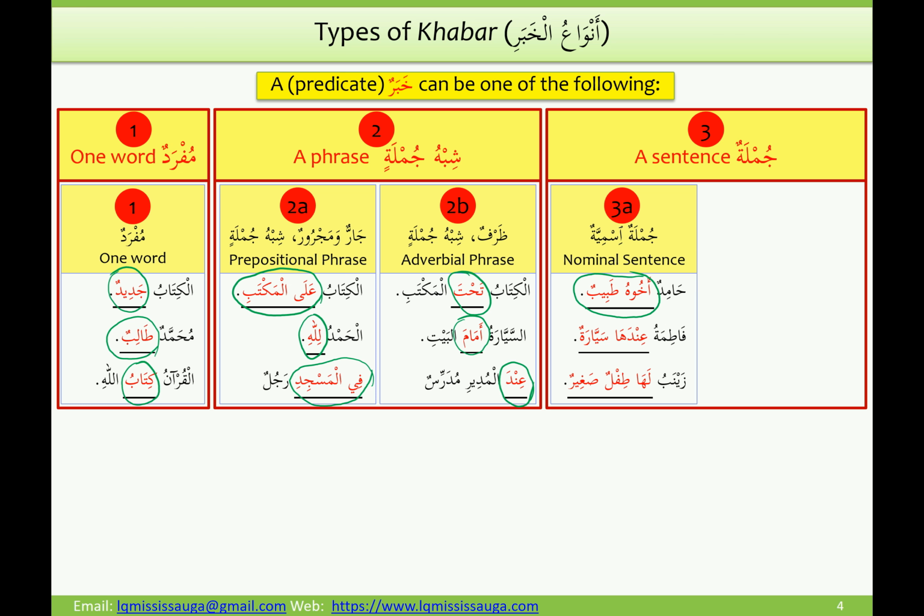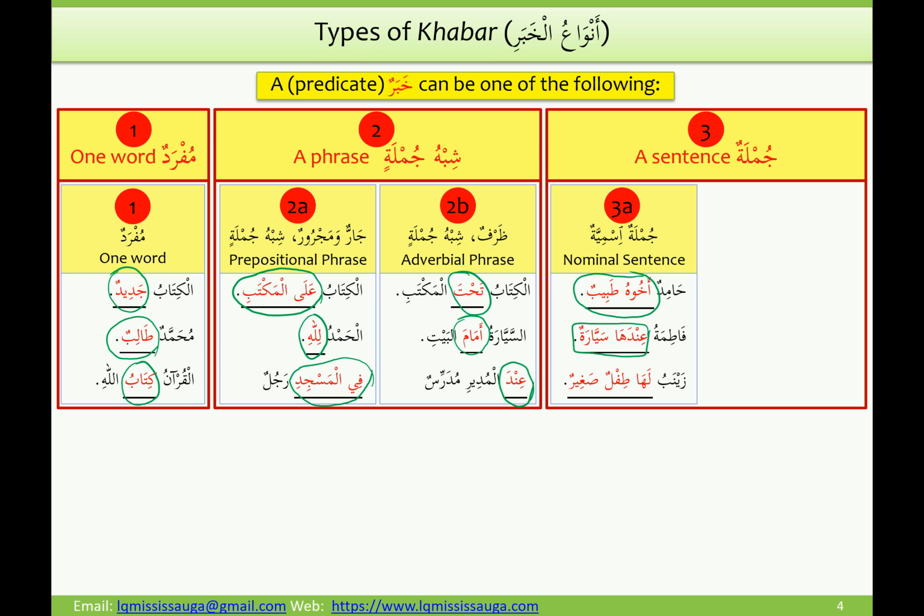Next example, Fatimatu indaha sayyaratun. So again, an outer sentence containing an inner sentence, indaha sayyaratun. That inner sentence is a khabar for the outer sentence, and we can again analyze the inner sentence as well. But the point here is that the inner sentence is a nominal sentence coming as a khabar.